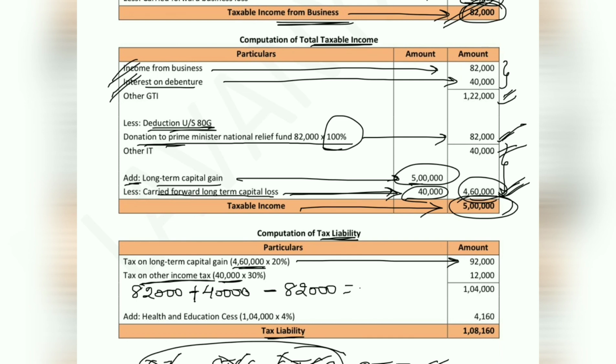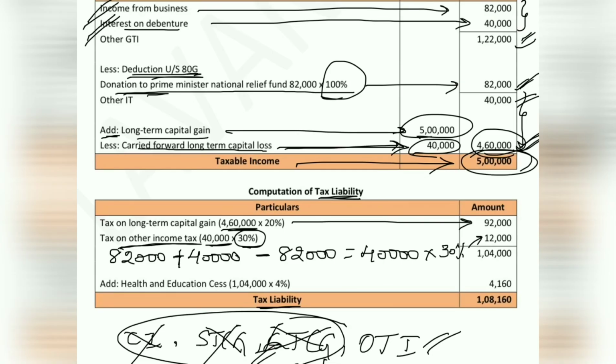So the actual value we get after adding and deducting is 40,000. So on this 40,000 you will calculate the standard rate of 30%. So if you calculate 30%, you will get 12,000. So 92,000 plus 12,000, you will get 1,04,000.